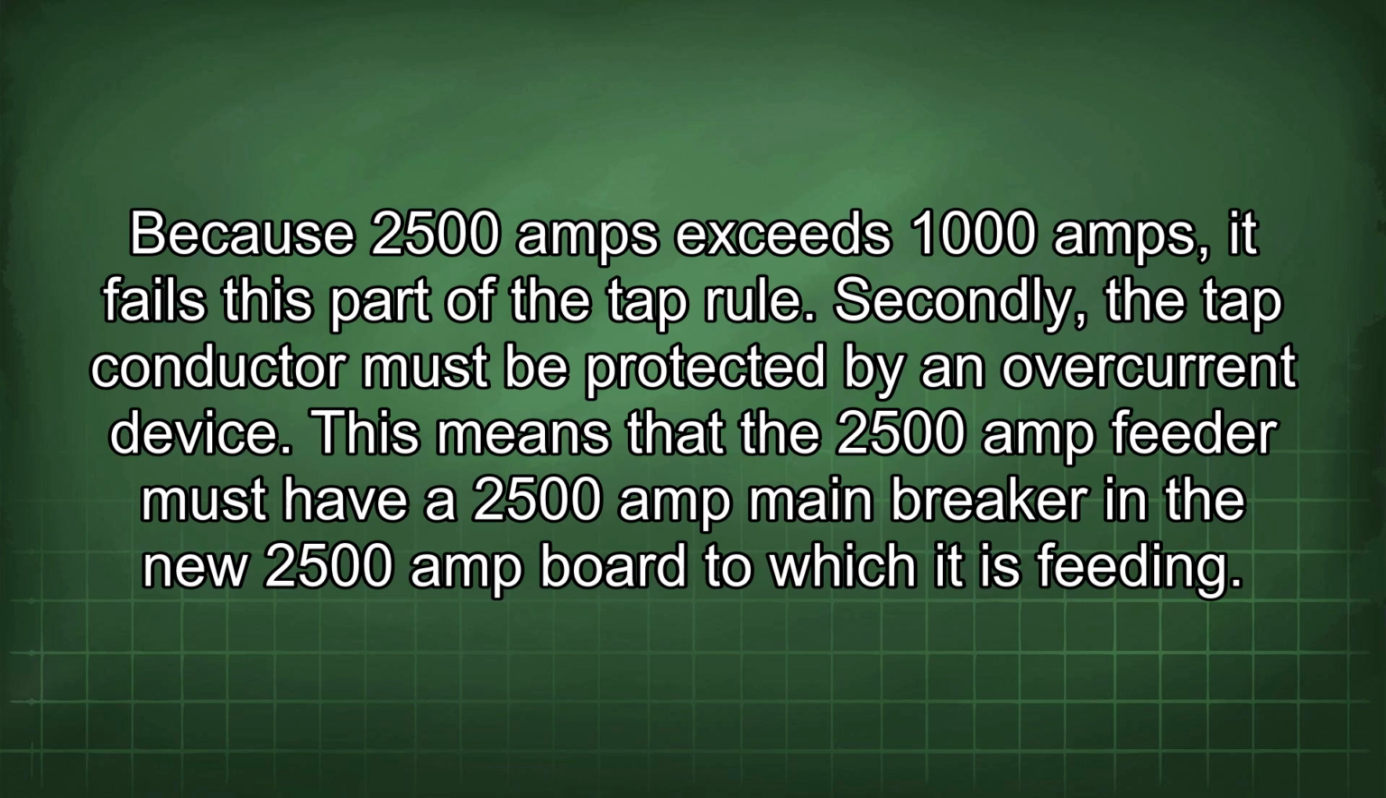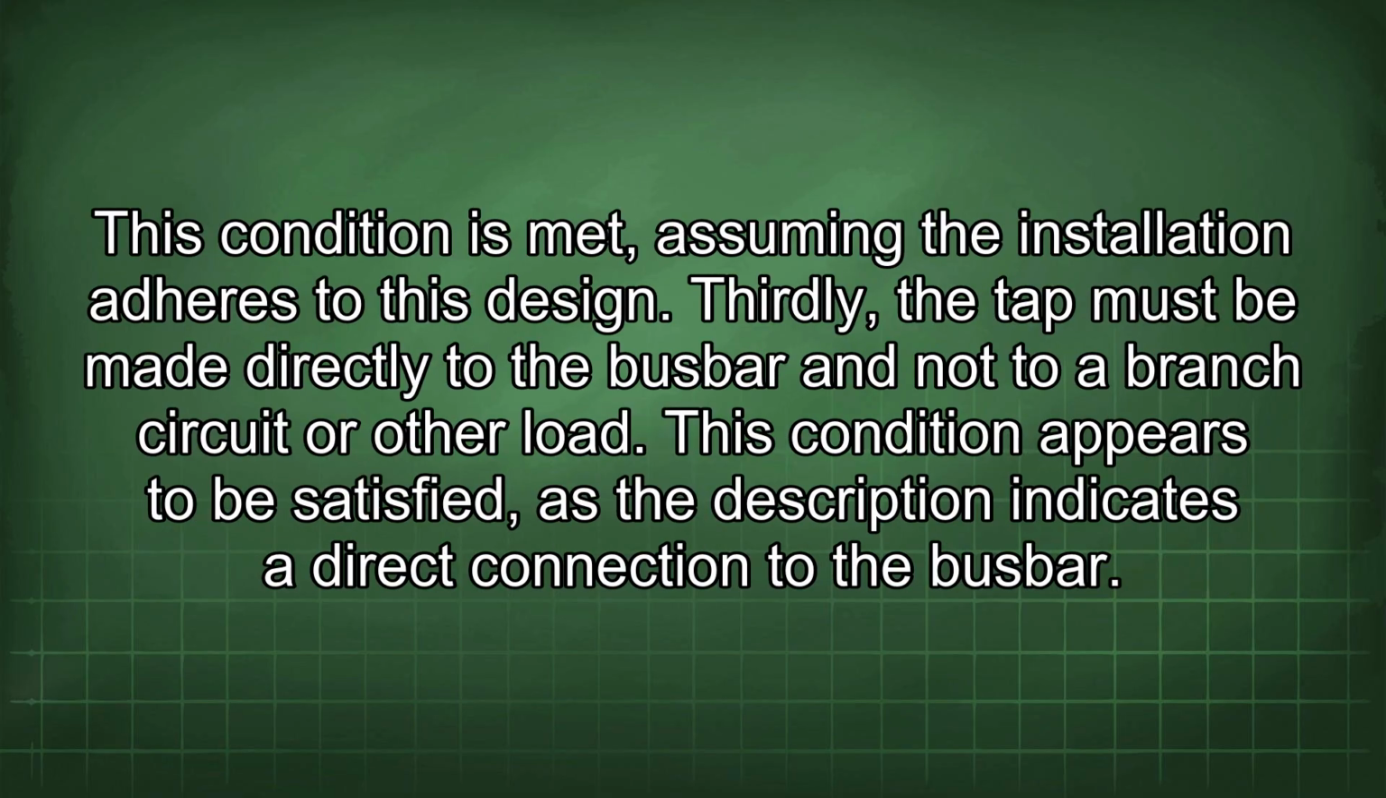Secondly, the tap conductor must be protected by an overcurrent device. This means that the 2500 amp feeder must have a 2500 amp main breaker in the new 2500 amp board to which it is feeding. This condition is met assuming the installation adheres to this design. Thirdly, the tap must be made directly to the busbar and not to a branch circuit or other load. This condition appears to be satisfied, as the description indicates a direct connection to the busbar.